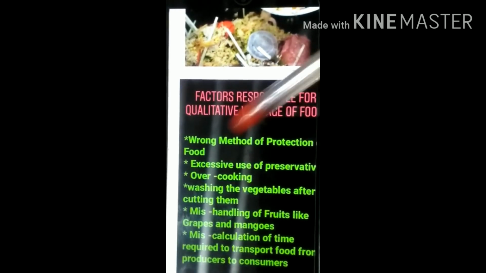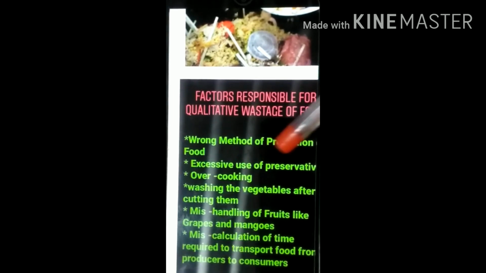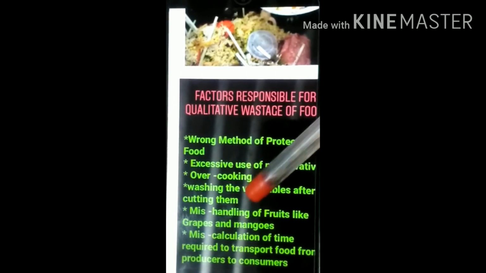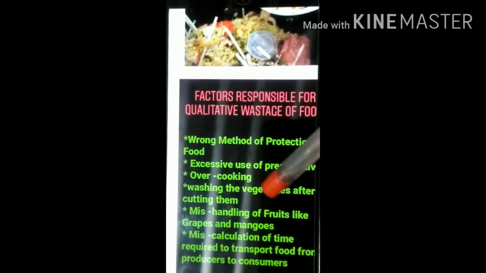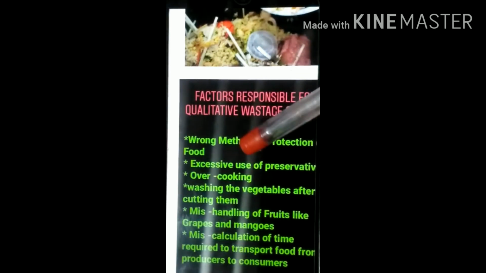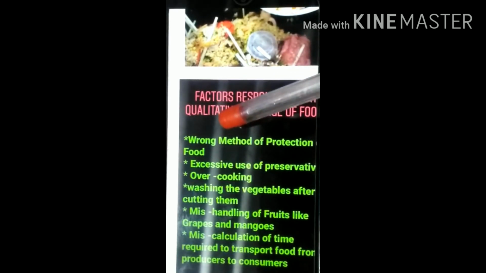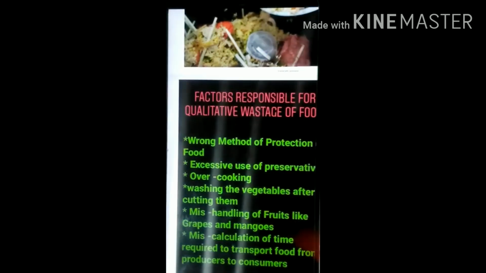Wrong method of protection of food, excessive use of preservatives, overcooking, washing the vegetables after cutting them. Means some vegetables get destroyed if we wash them after cutting. For example, I will give you one example. Lady's finger: if we cut the lady's finger and wash it afterwards, then the vegetable will get deteriorated.